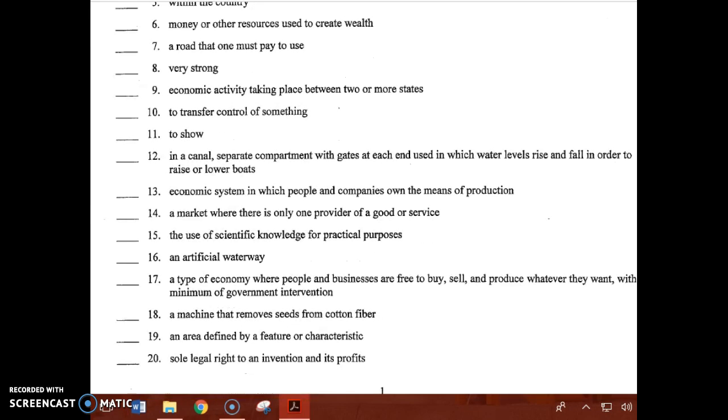Number 6. This is money or other resources that are used to create wealth. Number 7. This is a road that you have to pay to use. Number 8. This is a word that means very strong.